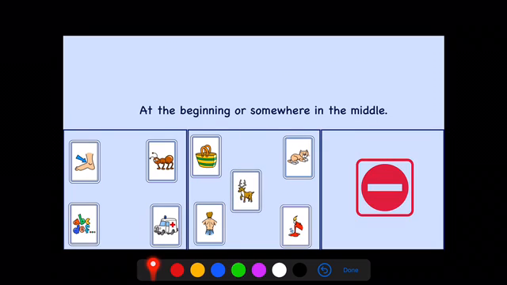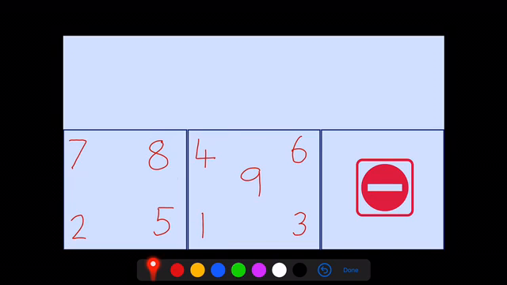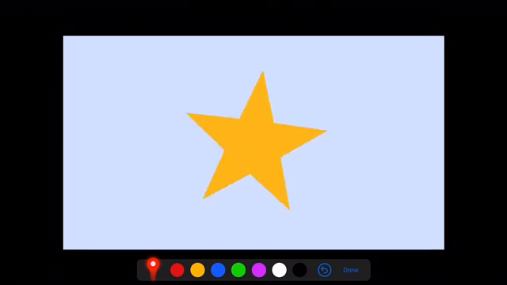How did you get on? Let's check again with the numbers. Did you write 2, 5, 7 and 8 in this place on your grid? And did you write 1, 3, 4, 6 and 9 in this place? Good job.